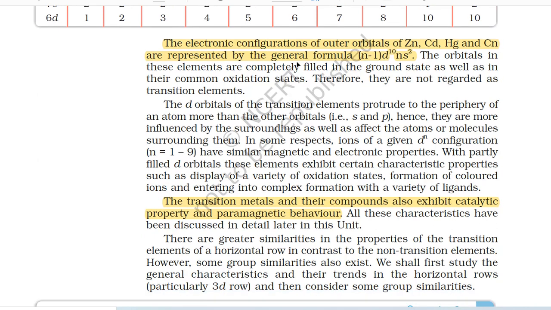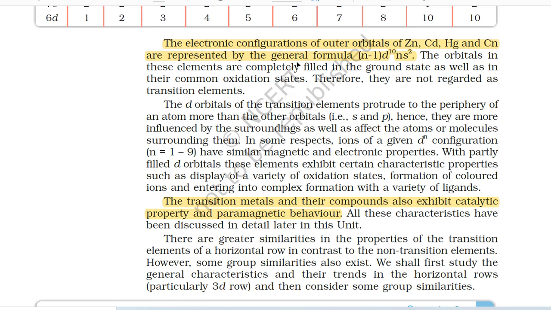The electronic configuration of outer orbitals of zinc, cadmium, mercury and copernicium are represented by the general formula (n-1)d10 ns2. The orbitals in these elements are completely filled in the ground state as well as in the common oxidation states. Therefore, they are not regarded as transition elements.